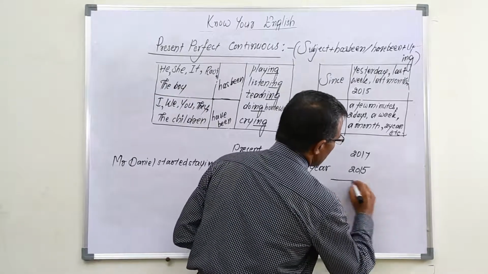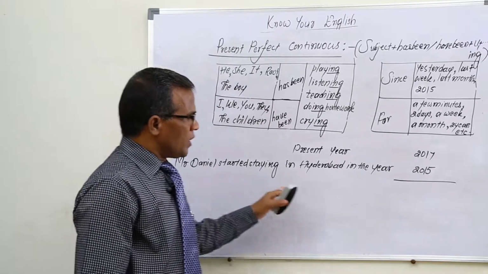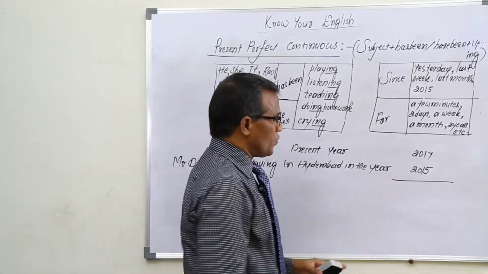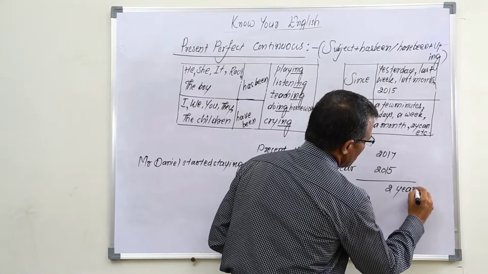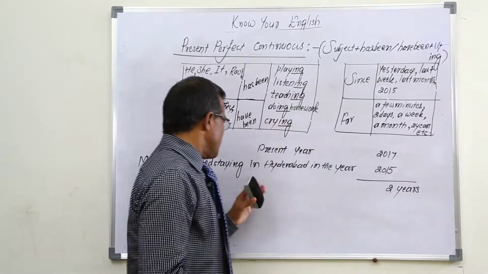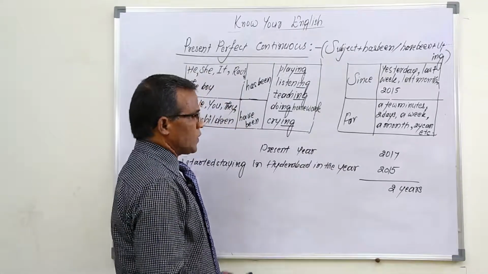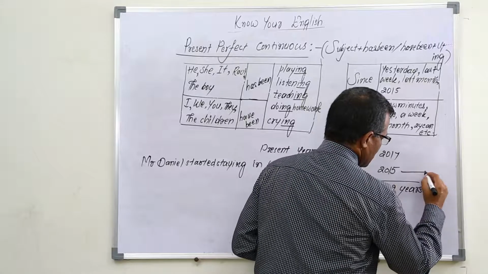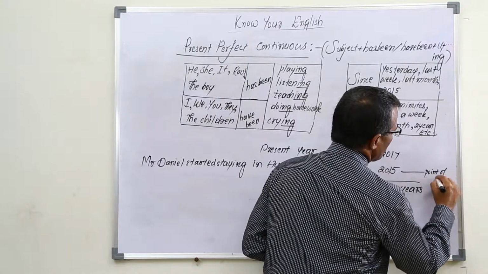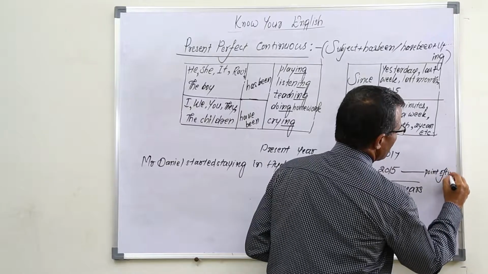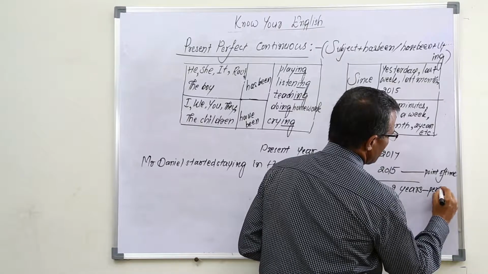So if we see about Daniel, how many years have passed so far? So 2 years. So far he is staying in Hyderabad, it passed 2 years. Okay, and this is point of time, we call it as point of time, and this is period of time.